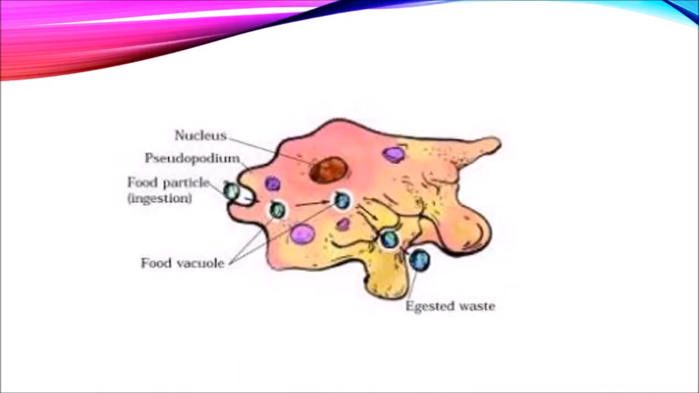This is what an amoeba looks like. You can see the nucleus, the pseudopodia, the food particle, how it's taken in, and the digested waste. So the basic process of digestion of food and release of energy is the same in all animals. In later chapters, we will learn about transport of food absorbed by the intestine into the various parts of the body.